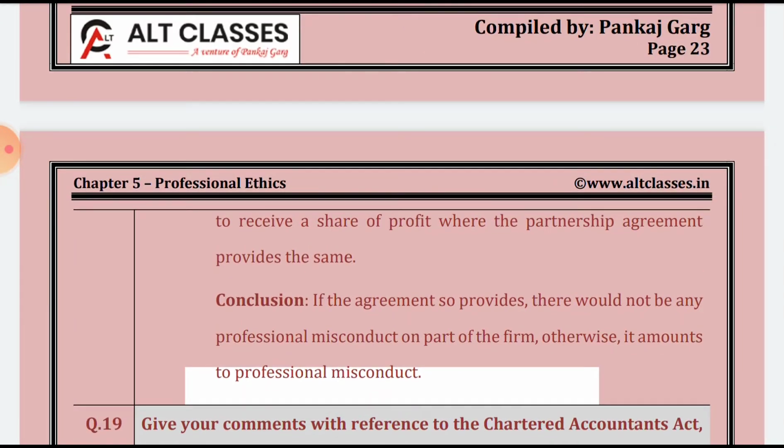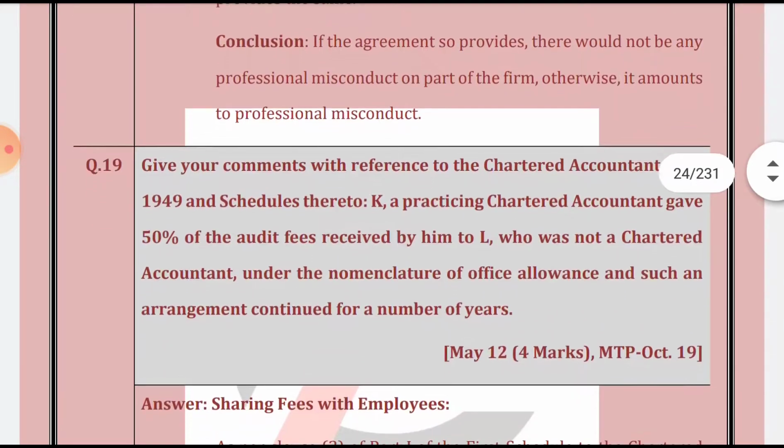So in case of a partnership firm, if the partnership agreement provides, the legal representative can receive the share of the profit. Conclusion: if the agreement so provides, there would not be any professional misconduct on the part of the firm, otherwise it amounts to professional misconduct.